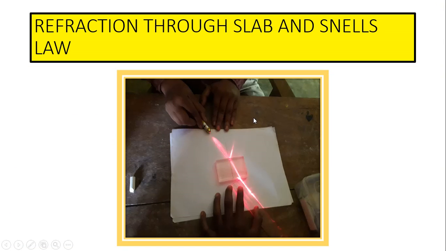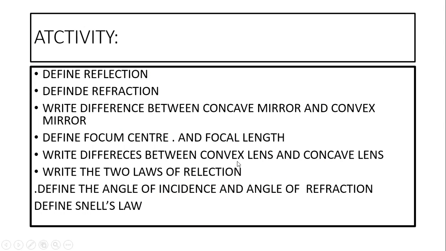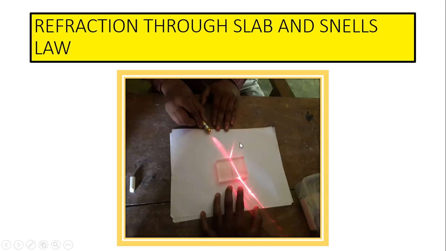Here you can observe a beautiful figure. Here is a glass slab. This is called the incident ray. This is called the normal drawn. When it passes through the glass, it bends.